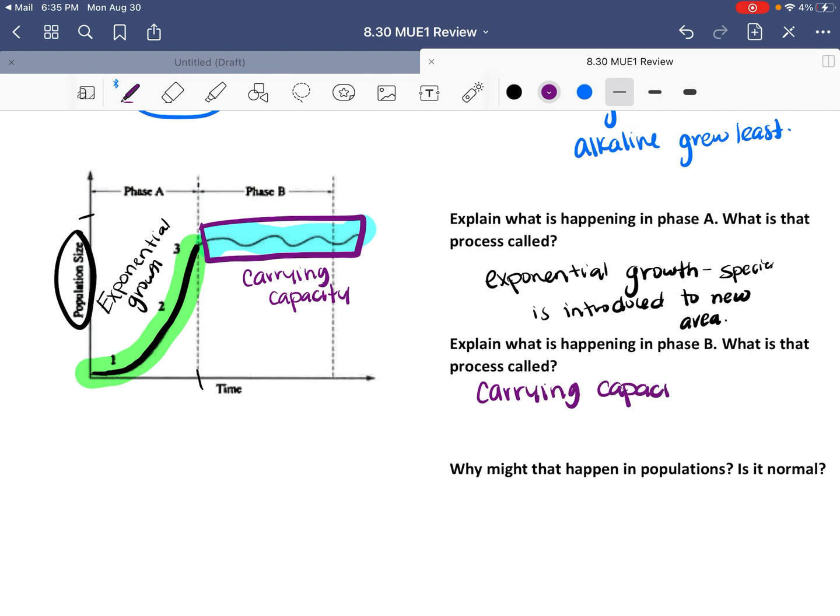Normally, when you see words like this, in order for you to get full credit, make sure that you define them. So carrying capacity is the population the environment can support with given resources. I misspelled it, I'm sorry.